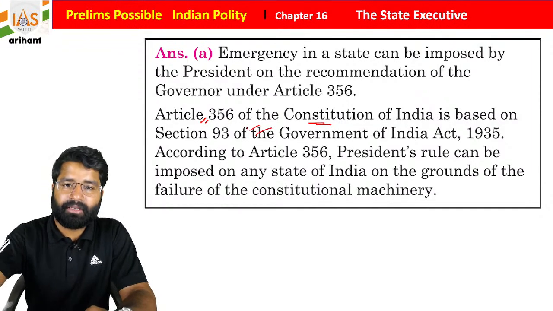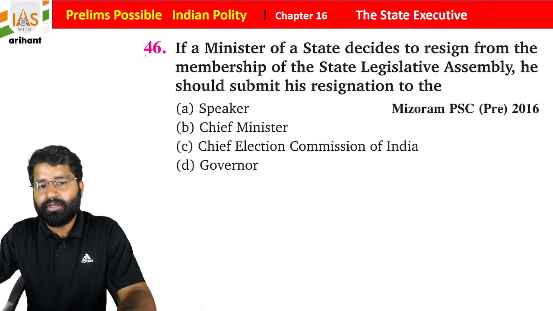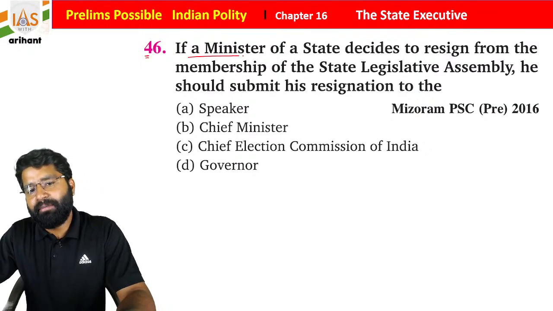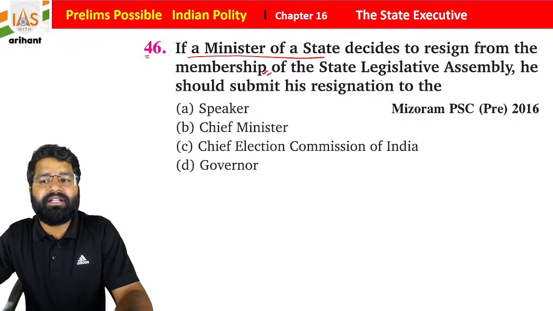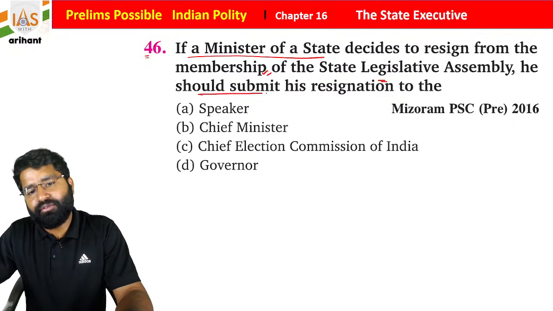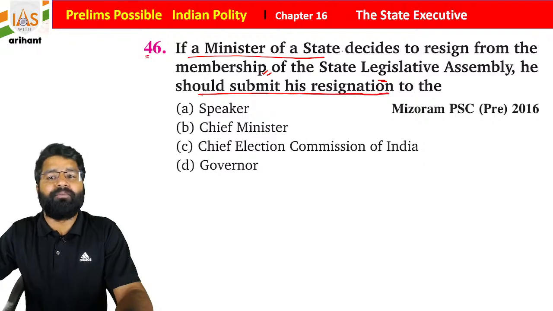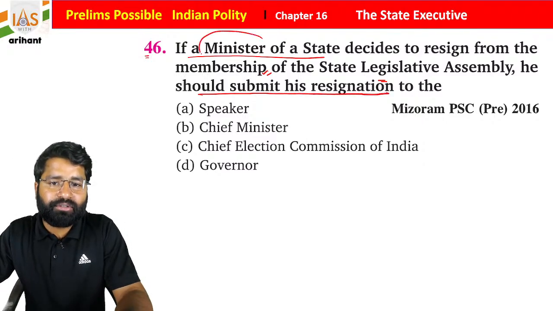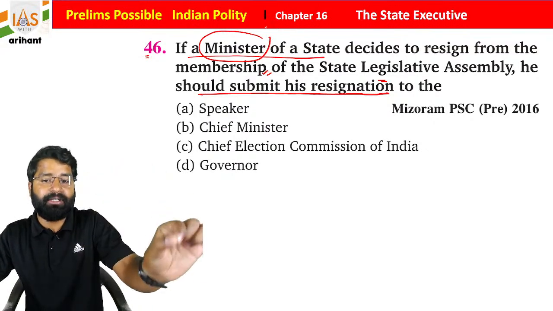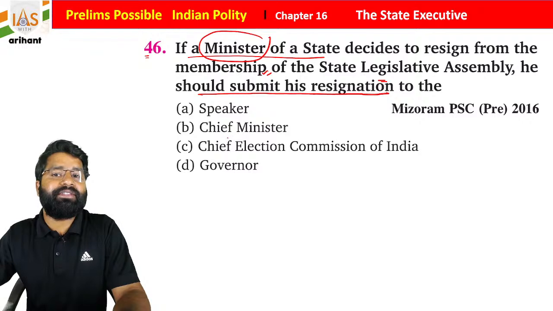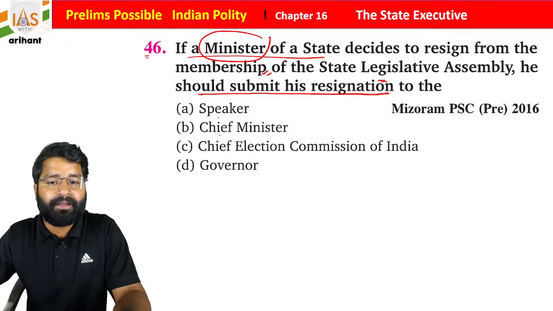Okay everyone, now see the next question. Question number 46. If a minister of a state decides to resign from the membership of the state legislative assembly, he should submit his resignation to whom? Now students, you have to read the question very carefully. A minister of a state is part of the cabinet. So to whom will he give his resignation: the speaker, the chief minister, the election commissioner, or the governor?